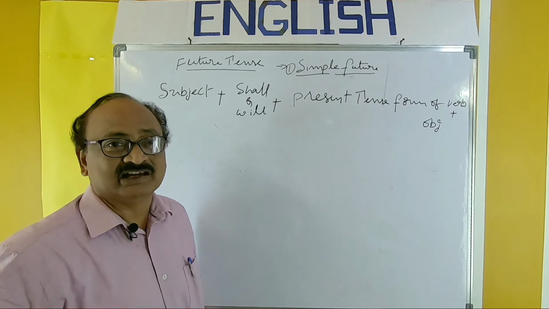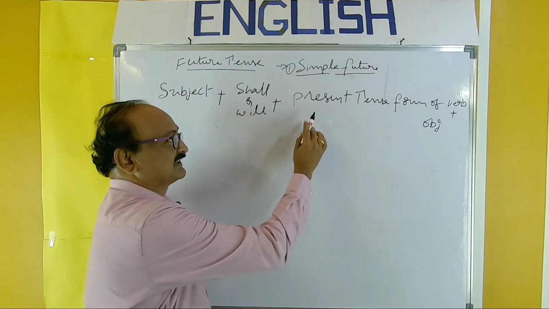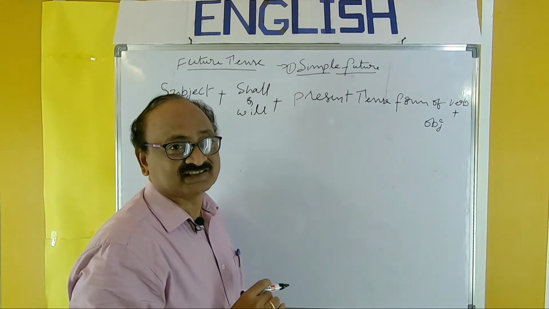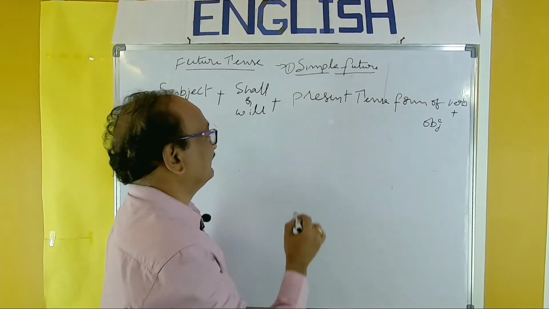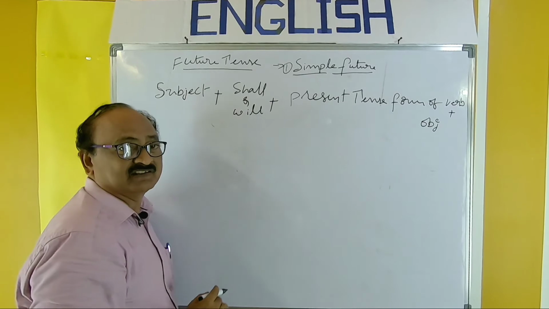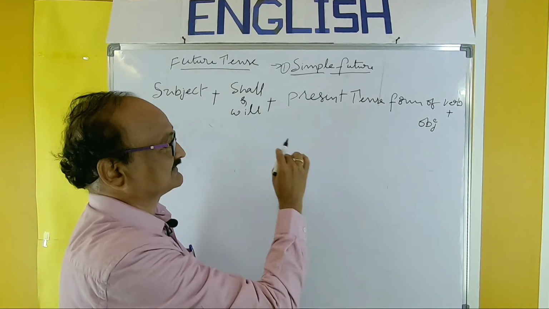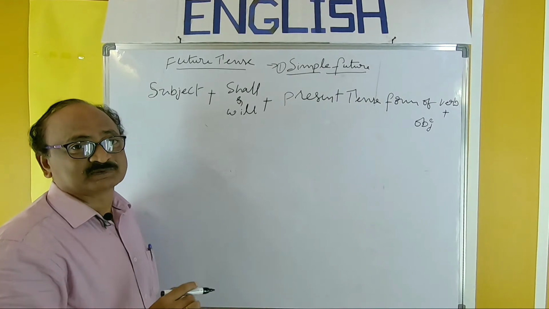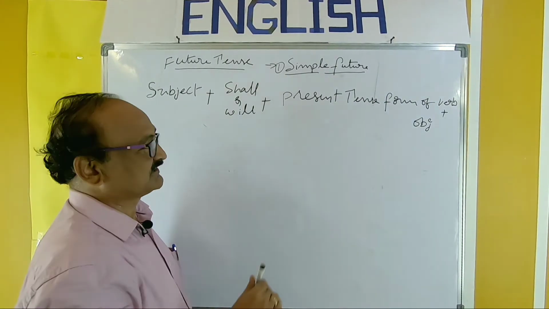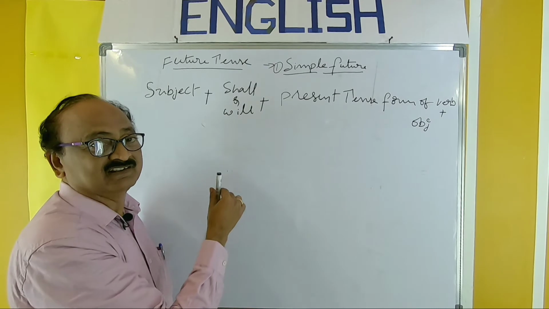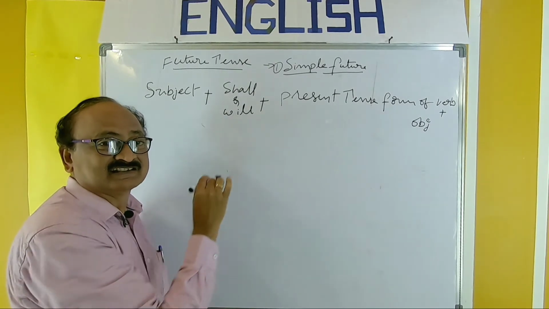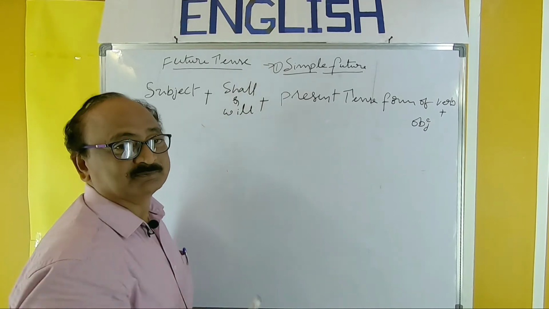And some of you may have a doubt. How can we use the present tense form in the simple future tense? Need not worry. Whenever we find shall or will, it shows that the sentence is in future tense. So whenever we want to express the futurity of an action, we should use shall or will. Shall or will decides the tense of the sentence, not the verb.